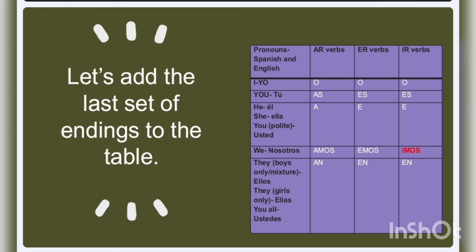So you now know how to talk about the chores that you do at home as well as the chores that other persons do at home. So remember, all you have to do is to remove either the AR, ER, or the IR from off the verb and add the appropriate endings depending on who you're talking about that does the particular chore.